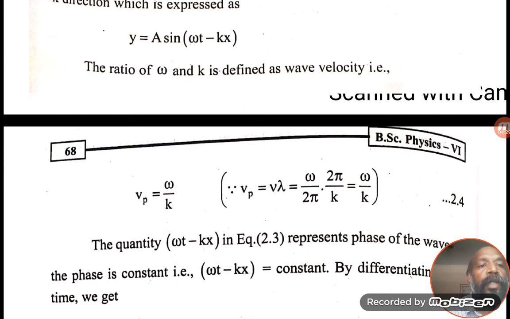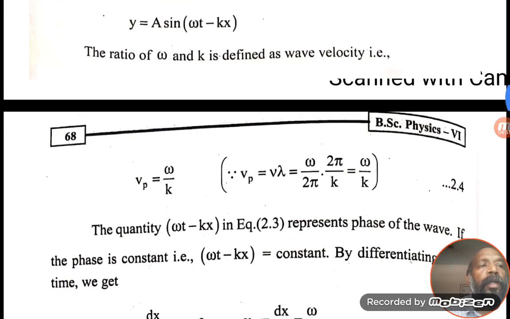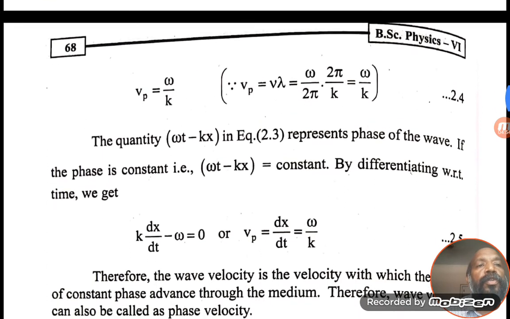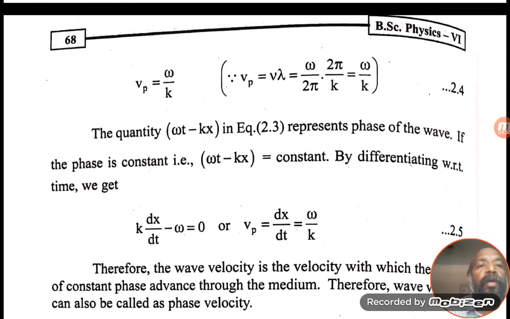How does it come? We know that the wave velocity Vp equals νλ, where ω equals 2πν, so ν equals ω by 2π, and λ equals 2π by k. The 2π cancels and ω by k remains. So the phase velocity Vp equals ω by k. The quantity ωt minus kx represents the phase of the wave.